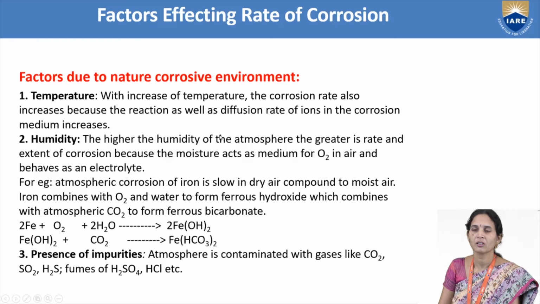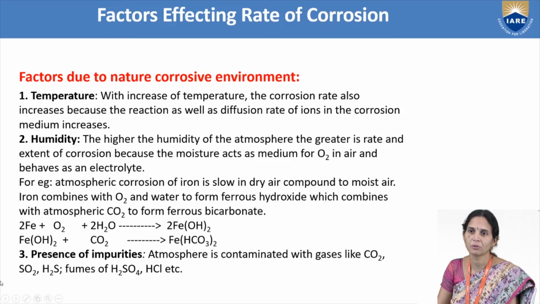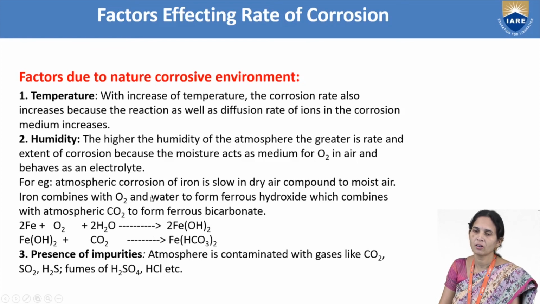In moisture or humid conditions, the iron metal will undergo faster corrosion compared to the dry atmosphere. Iron combines with O2 and water to form ferrous hydroxide, which combines with atmospheric CO2 to form ferrous bicarbonate. So here the metal is undergoing corrosion.